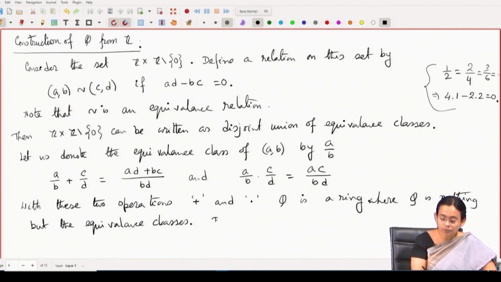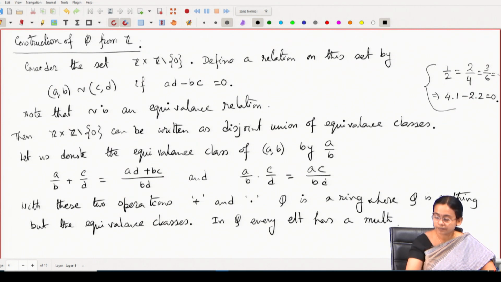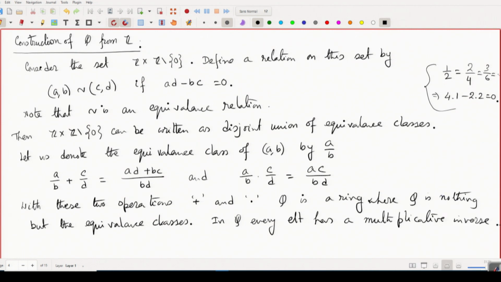Not only that, you can see that in Q every element has a multiplicative inverse. What is the multiplicative inverse? If I consider A by B as a non-zero element, this implies that A is non-zero.